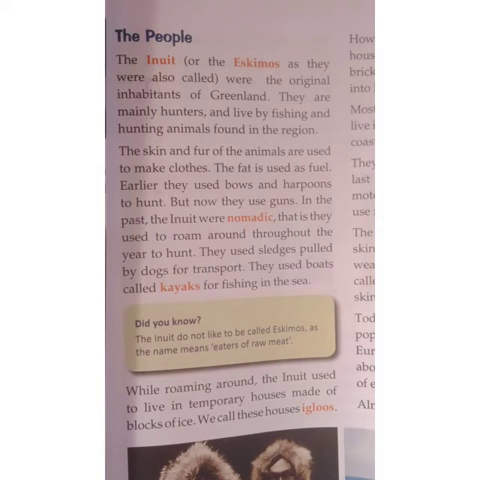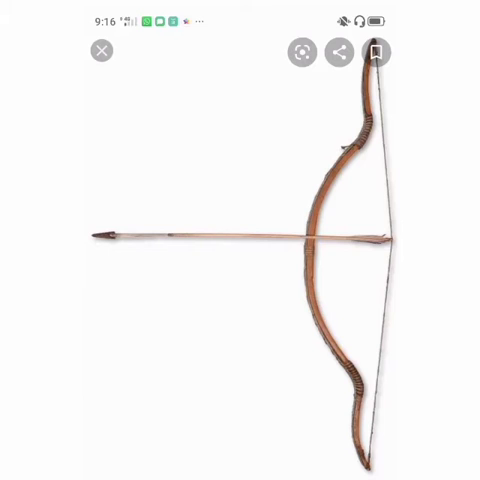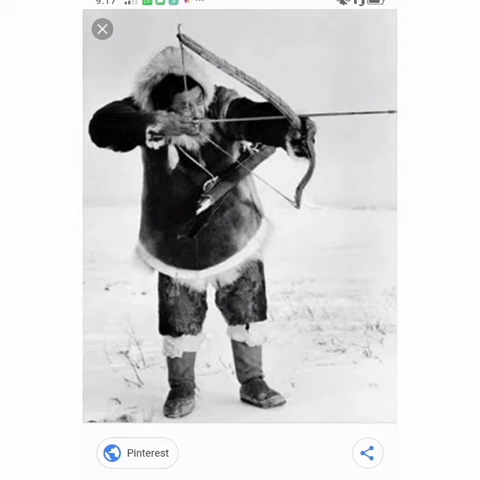Earlier they used bows and harpoons to hunt the animals. In early days they were using bows and harpoons to hunt animals, but now they use guns. This is a picture of an Inuit who is hunting animals using bows and harpoons.